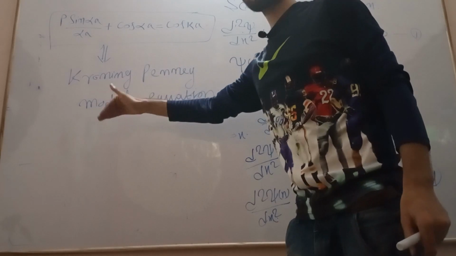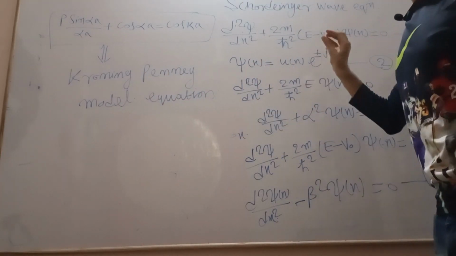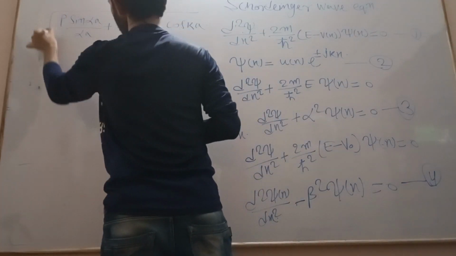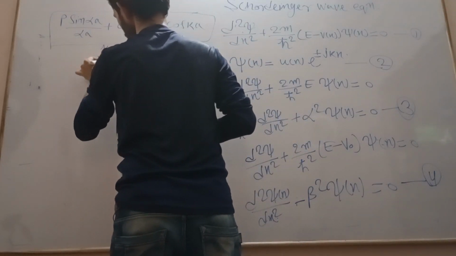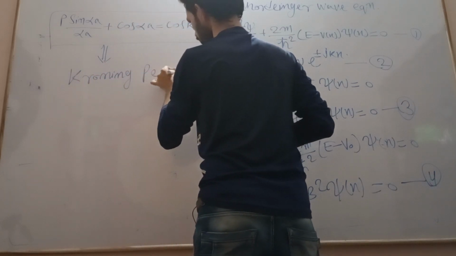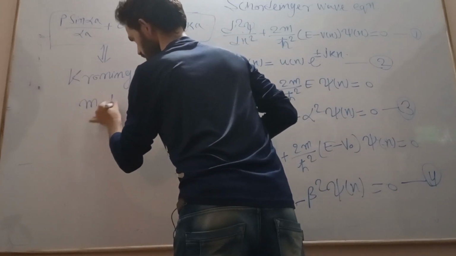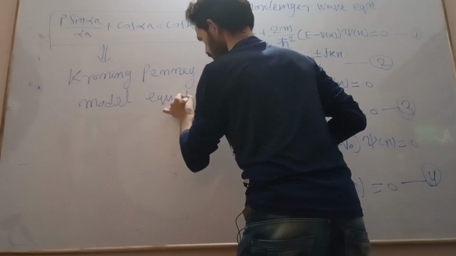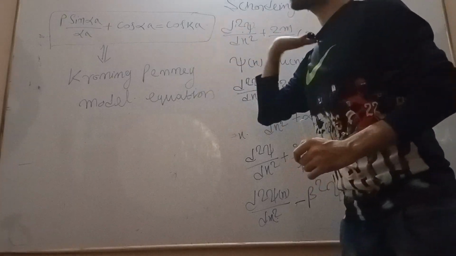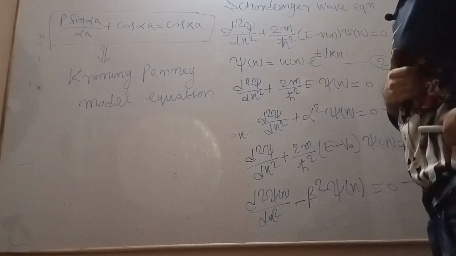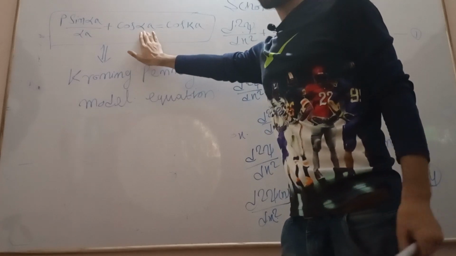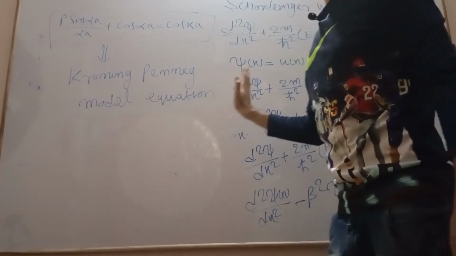After that, we will draw the energy versus momentum diagram.